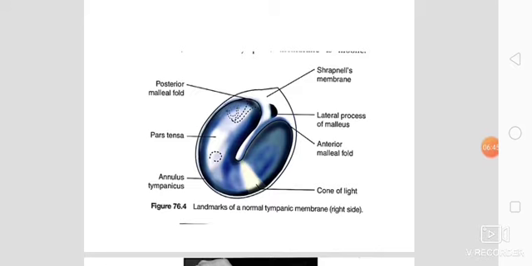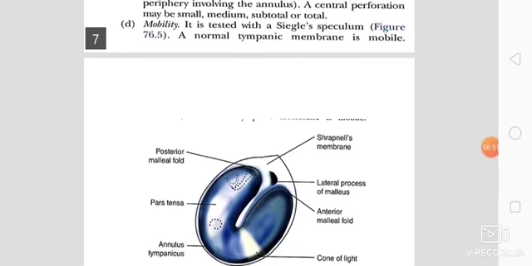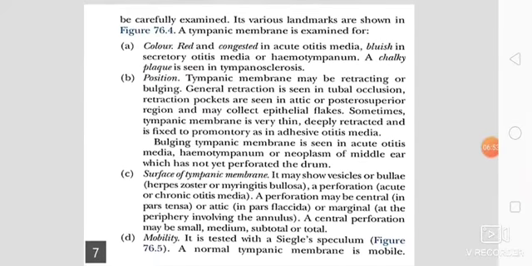This cone of light is present antero-inferiorly, and this is the image of the right ear. Then there is the lateral process of malleus and the posterior malleolar fold. These structures will be seen on examination of the tympanic membrane.